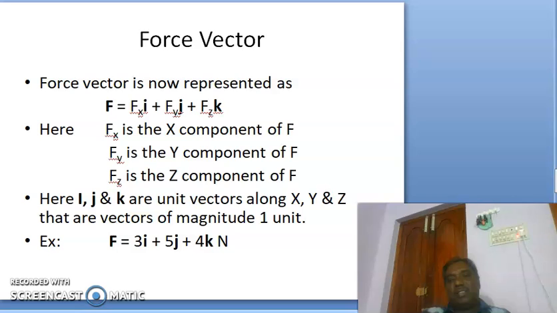Here Fx is the magnitude of x component of F, and Fy the magnitude of y component, and Fz the magnitude of z component of that vector F. So here i, j, k are unit vectors, which means their magnitude is 1 unit. So for example, F vector is equal to 3i plus 5j plus 4k newtons.